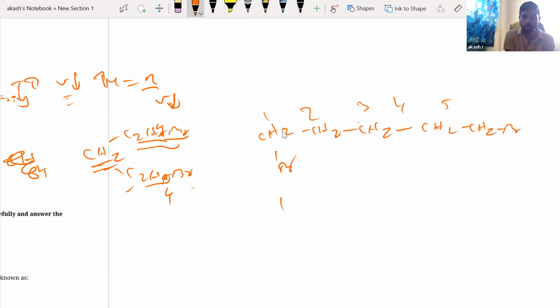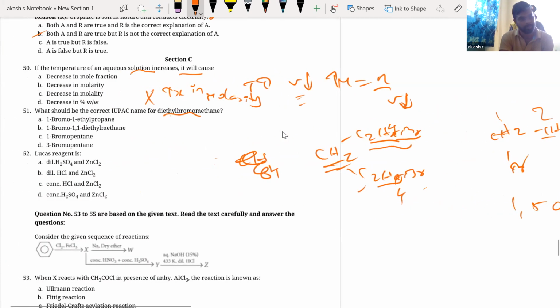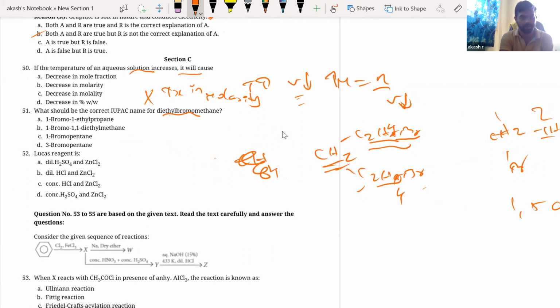So now, 1, 2, 3, 4, 5. So it should be 1, 5 dibromo. What is the number of carbons? 5, right? 1, 2, 3, 4, 5. Yeah, pentane. That is your IUPAC name. 1, 5 dibromopentane. Maybe what we did is written wrong. 1 bromopentane, diethyl bromomethane. I think this is a very wrong name given to this.